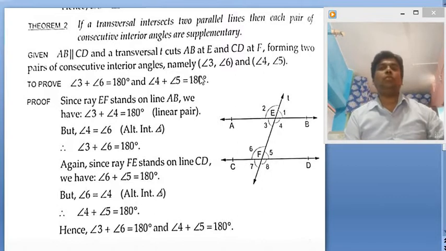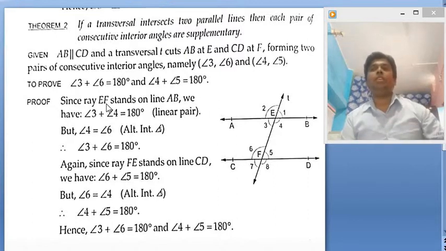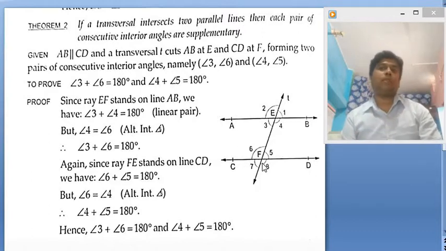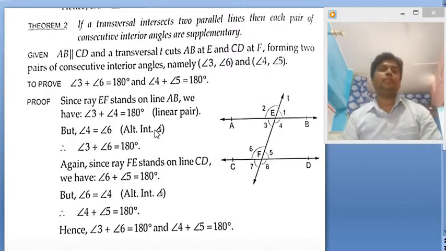So how will we do this? We will do this with the help of the linear pair axiom. What does the linear pair axiom tell us? See here, AB is a line, and on that line EF is a ray which falls on it. So what is happening here? Angle 3 and angle 4 are forming a linear pair, and according to linear pair, what we know, the sum of the two angles of a linear pair is supplementary. So angle 3 plus angle 4, we can write 180 degrees.